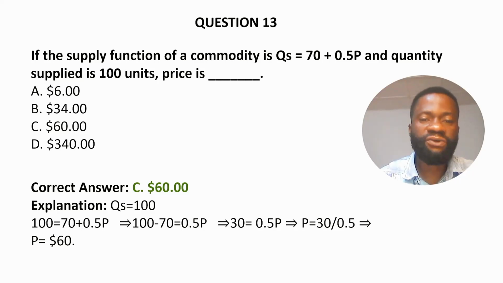Then you collect like terms. We have 100 minus 70 equals 0.5p. So 100 minus 70 will give you 30. So we are going to make p the subject of the formula by dividing both sides by 0.5. So p will now give us $60. That's for question 13.